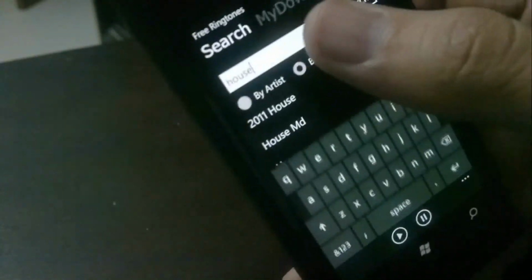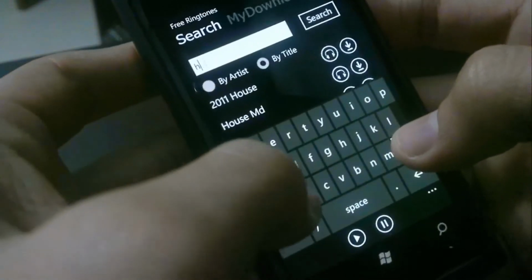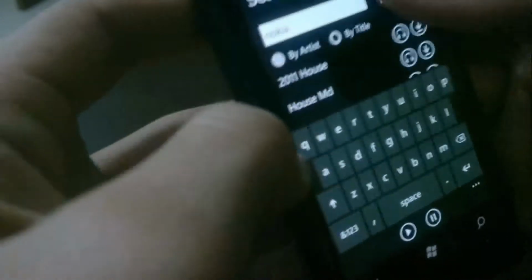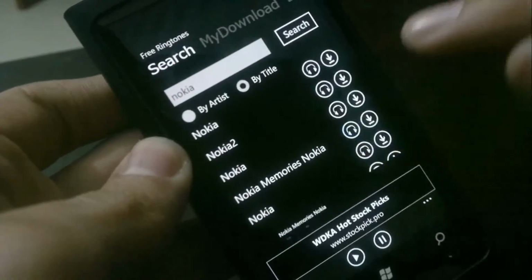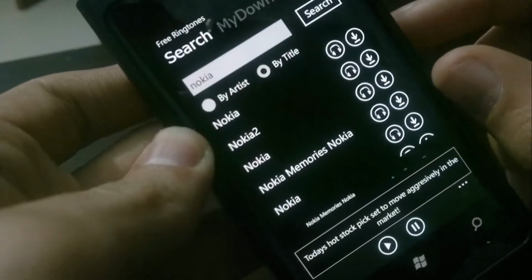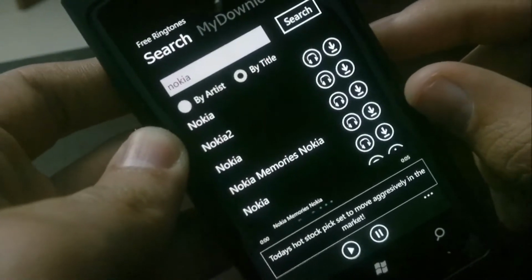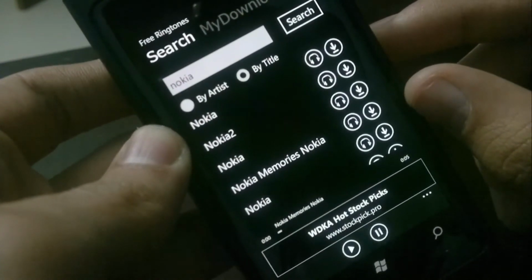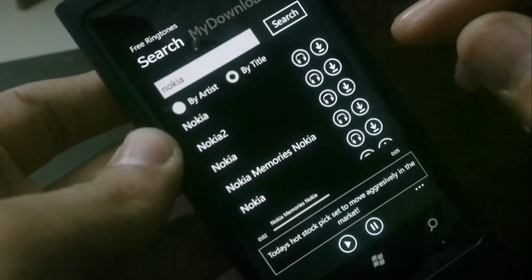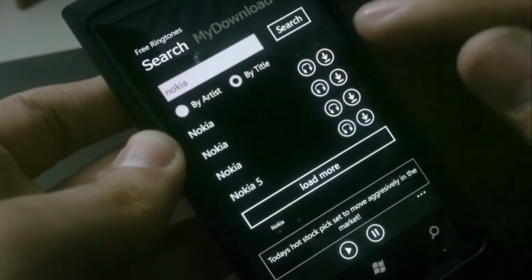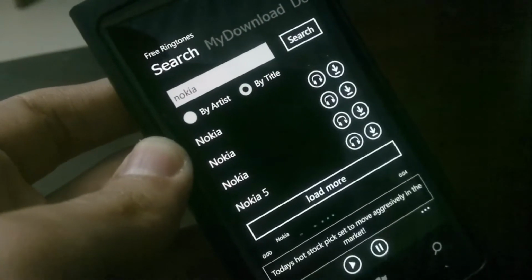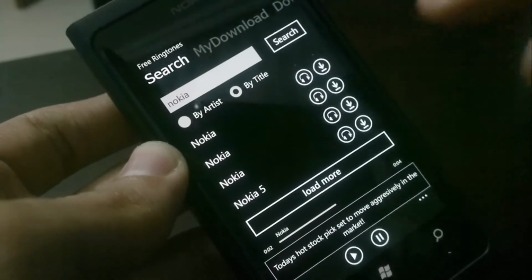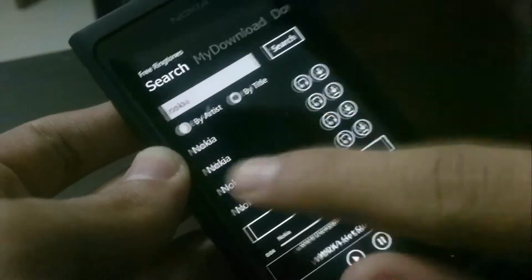So let's see if we can find any Nokia ringtones or anything related to Nokia. Nokia memories, Nokia. No idea what that is. But you have a lot of ringtones to select from.